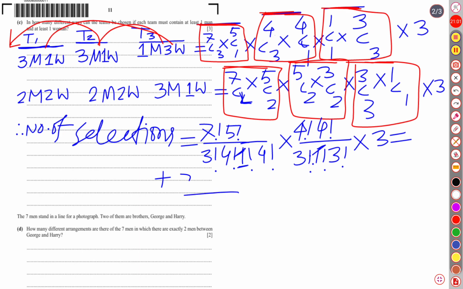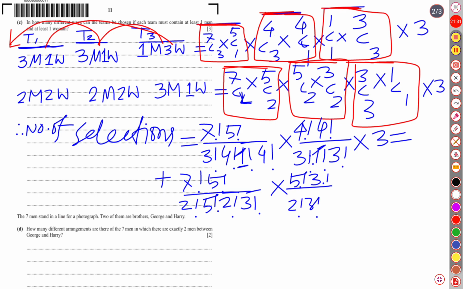So 7 factorial and 5 factorial into 5 factorial. So it is 2 factorial into 5 factorial for the first one, and 2 factorial into 3 factorial for the first team. Then the second team, the numerator is 5 factorial into 3 factorial, divided by 2 factorial into 3 factorial into 2 factorial into 1 factorial. I am avoiding writing 1 factorial because 1 factorial means 1, 2 factorial means 2.